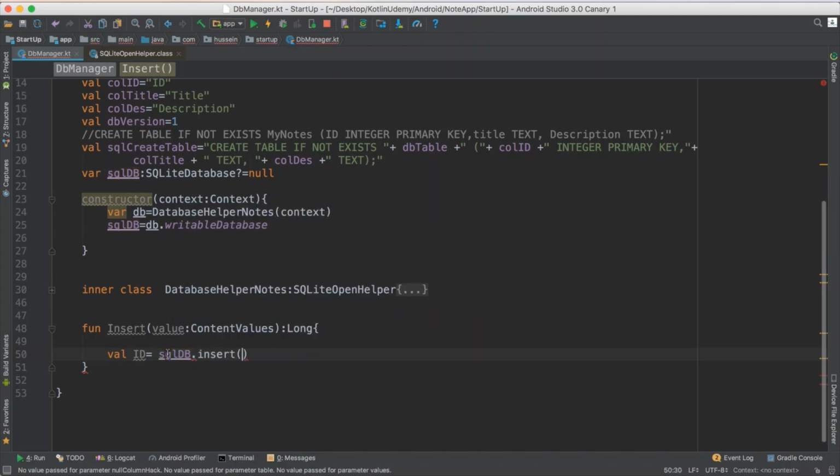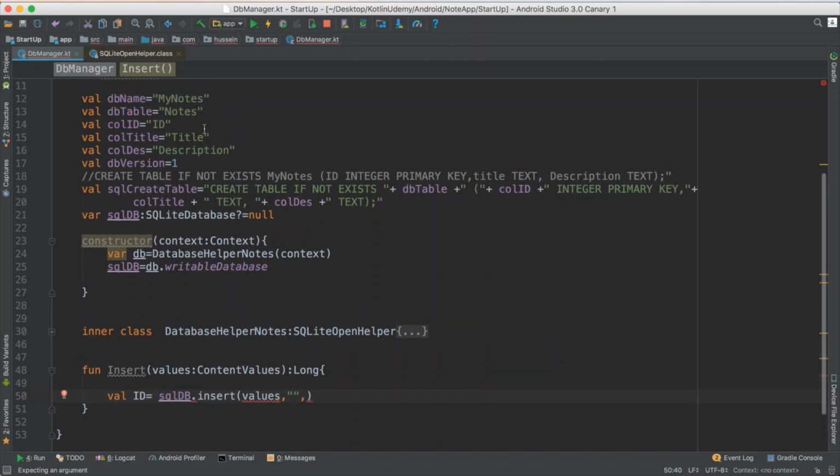Okay, I call the command insert. What I want to insert is the values. The values coming in, what table? I just give it a second parameter null, and the third parameter I give it the table name that I want to insert data to. It is this tb table.